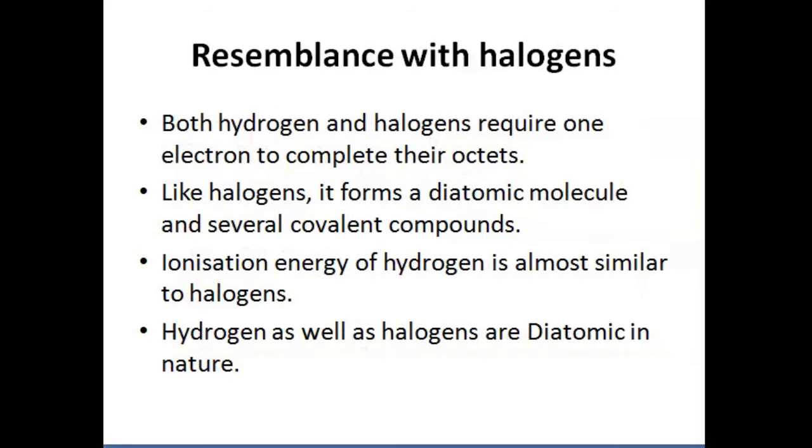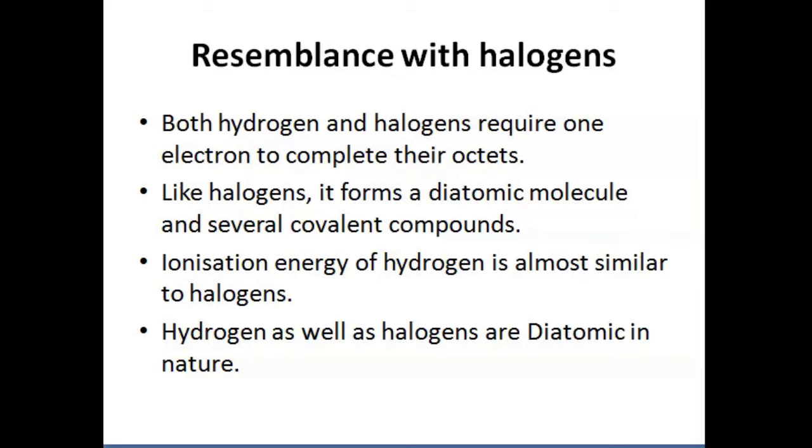And when we talk about the resemblance of hydrogen with halogens, both hydrogen and halogens will require one electron to complete their octets. So, like halogens, it will form a diatomic molecule and several covalent compounds. So, ionization of hydrogen is almost similar to halogens. Hydrogen as well as halogens are basically diatomic in nature.